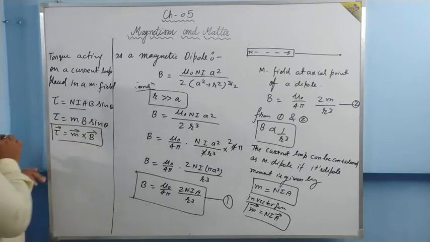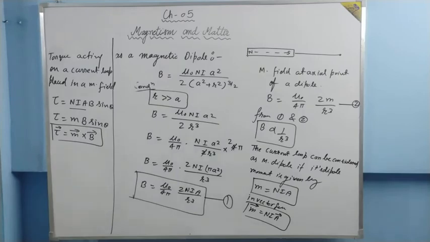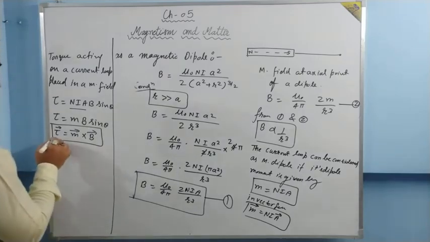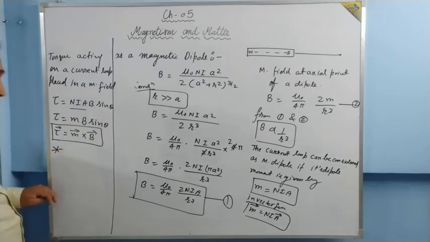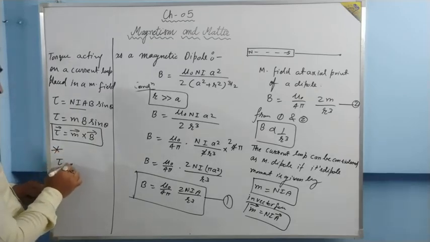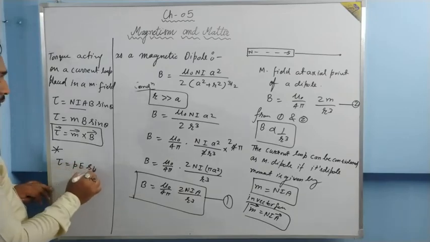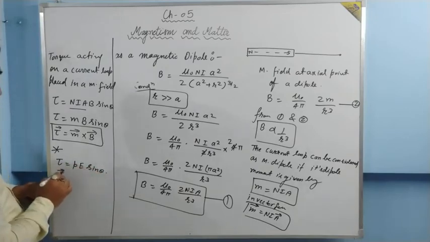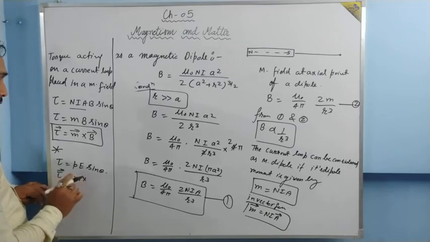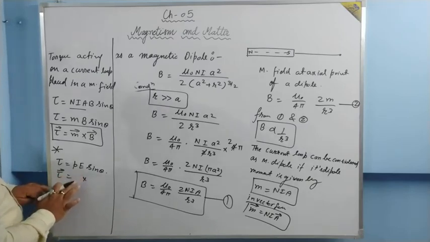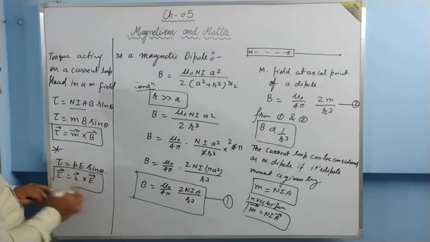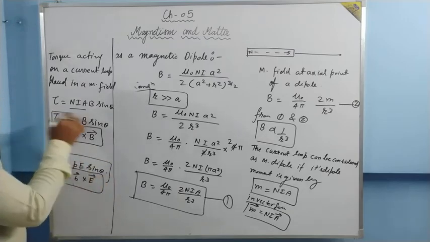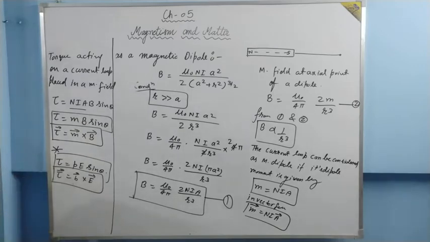Again, let me show you a resemblance with electrostatics. In electrostatics, if an electric dipole is kept in an electric field, then the torque acting on it is given by PE sin theta, and the torque vector comes out to be P vector cross E vector. Here also, you can see that these formulas resemble each other. Just see, MB sin theta.